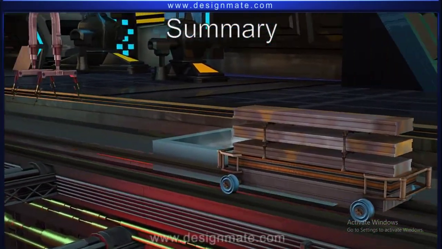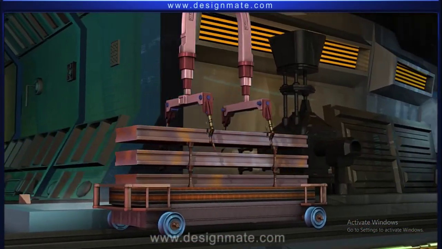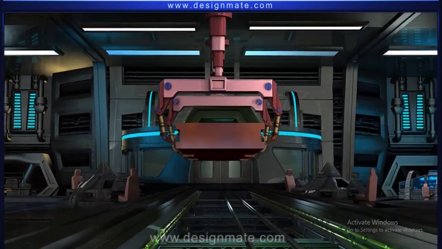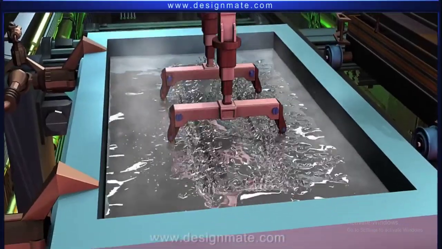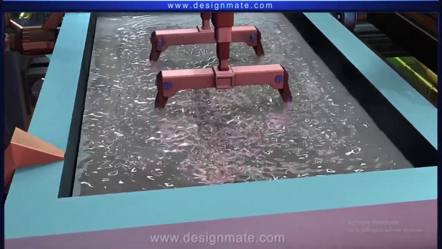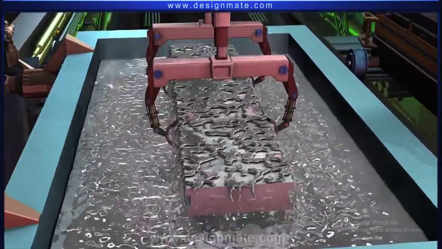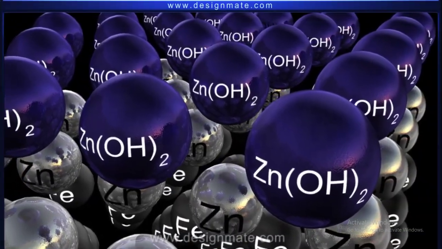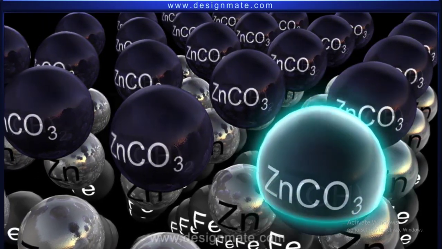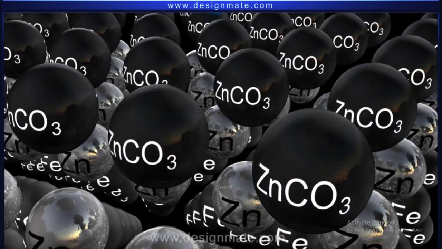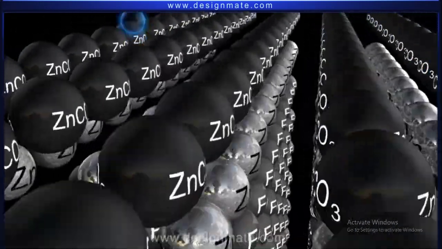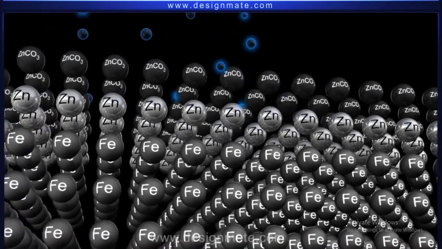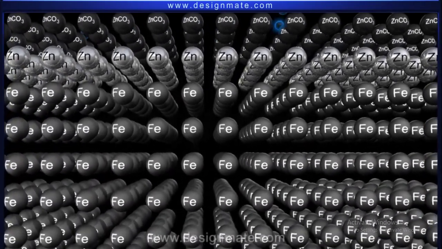Summary. We have seen that the rusting of iron in air is an undesirable process, and it can be prevented by using a technique called galvanization. Galvanization involves coating iron or steel with zinc, which protects the underlying metal by forming an insoluble zinc carbonate layer, providing physical protection. Zinc continues to provide such protection for many years in normal environmental conditions if the protective zinc layer isn't physically damaged.